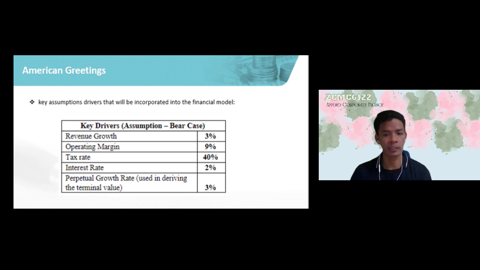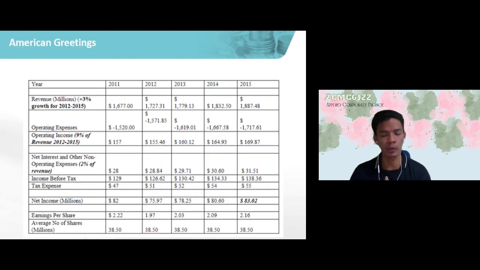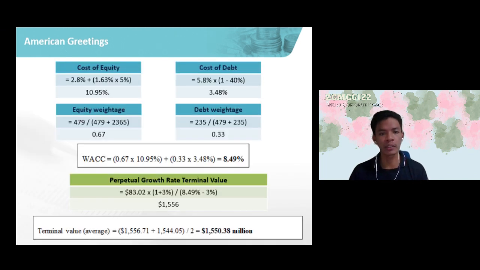After inputting key drivers and assumptions, these are the figures that we got for the projection of the company's forward cash flows. As you can see, the net incomes or cash flows that the company is expected to produce are 75, 78, 80, 83 million for the respective years 2012 to 2015. In the next slides, these are the key assumptions that we used in incorporating the DCF model for the company. So we decided to use such conservative assumptions, or shall we say bear case, due to the gloomy outlook of the greeting cards industry. So we believe that using such conservative measures would lower the risk.